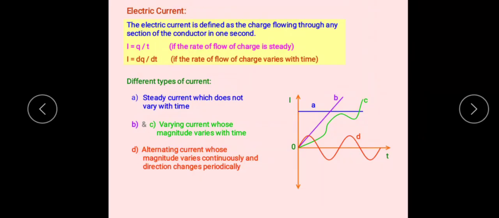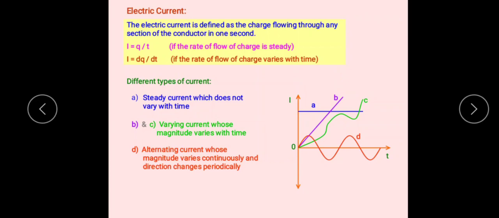Then the SI unit of electric current. See here, the SI unit of electric current is the ampere, which is represented by a capital A. When the electric current is 1 ampere, its definition is like this: charges flow at a rate of 1 coulomb per second. Then by convention, the direction of electric current is that along which positive charges move.